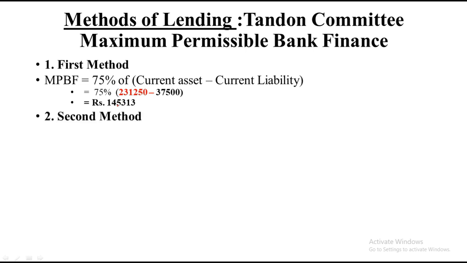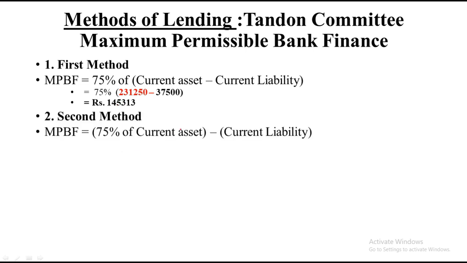Under the second method, the formula is 75% of current asset minus current liability. Current asset was 2,31,250. So 75% of that, whatever amount you get, minus 37,500. So the value that you all should have got would have been 75% of 2,31,250 is 1,73,438 minus 37,500, which will give you 1,35,938 rupees. This is as per the second method.